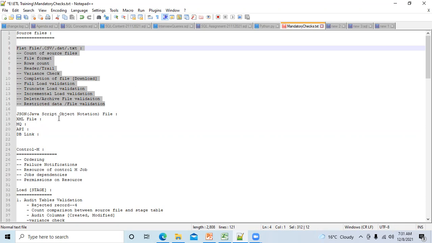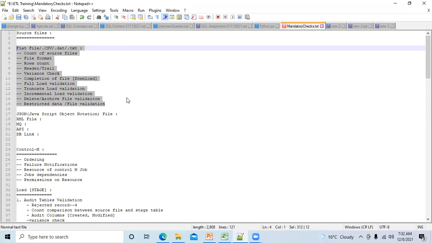Out of this, if you tell 2 to 3 or 4 scenarios, that is more than enough. Then they will ask you, tell me different types of load, especially to freshers or people with 2 to 3 or 4 to 5 years of experience. Tell me different types of loads. Then you have to tell them we have full load, incremental load, historical load, current load, and all those things.